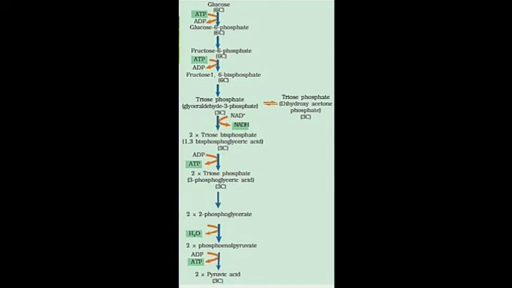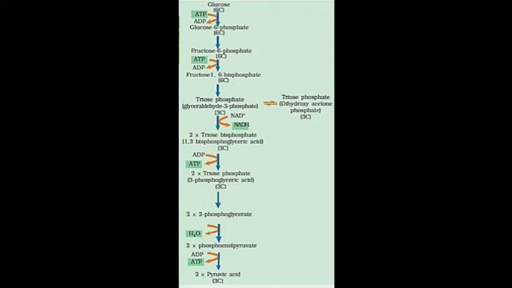Now after that, second phosphorylation takes place, in which ATP converts fructose 6-phosphate to fructose 1,6-diphosphate, and the enzyme used is phosphofructokinase. And after that, lysis takes place.